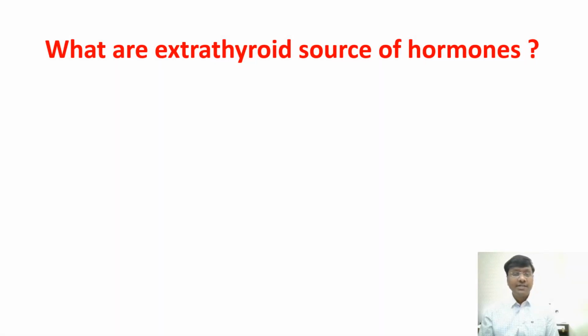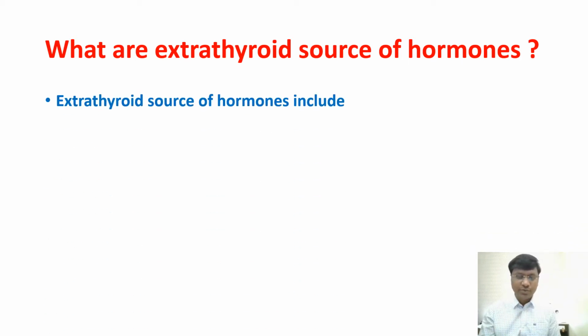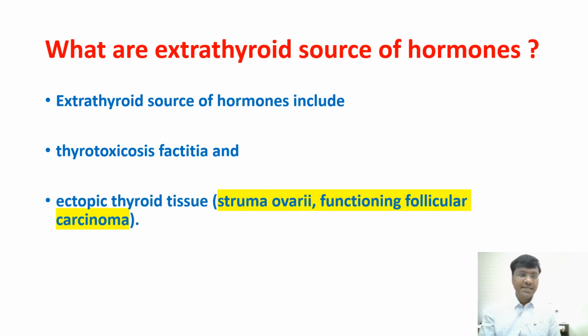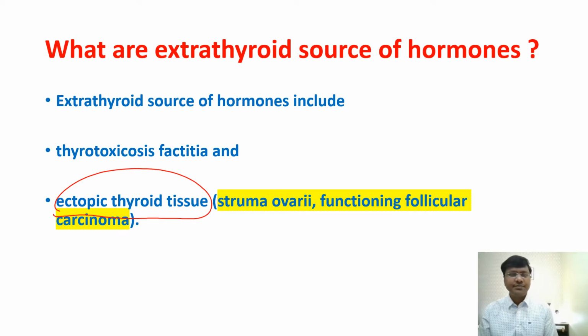Next. What are the extrathyroid sources of hormones? Extrathyroid sources of hormones include, number one, thyrotoxicosis factitia, where the individual will be taking exogenous thyroid supplementation, and the other one is ectopic thyroid tissue. Now, what are the tissues outside the thyroid which will be producing thyroid hormone?